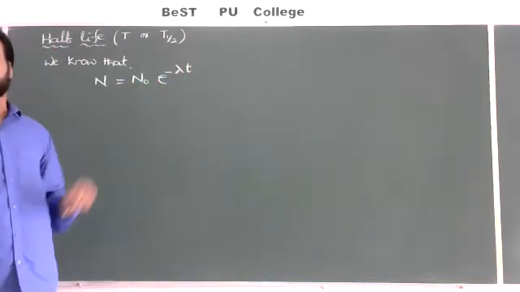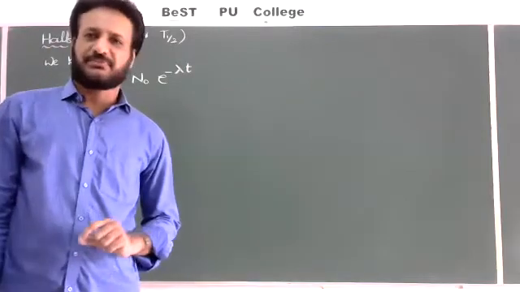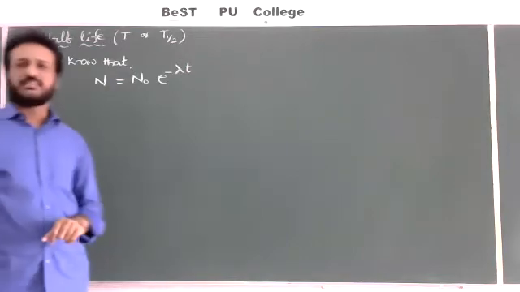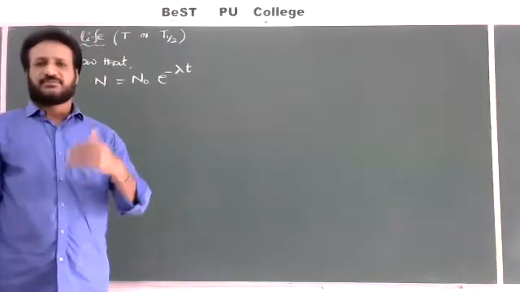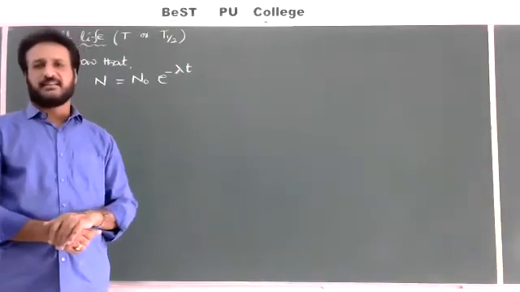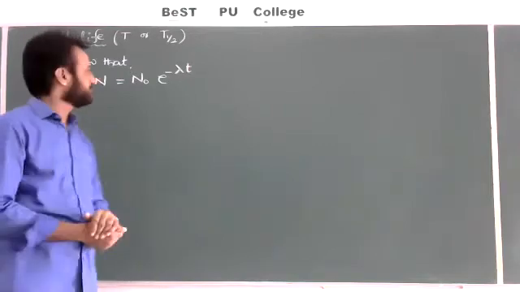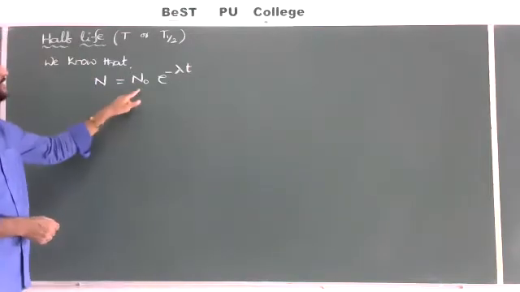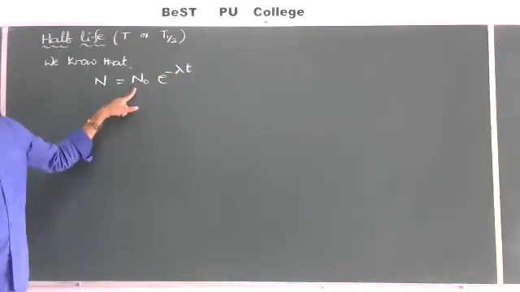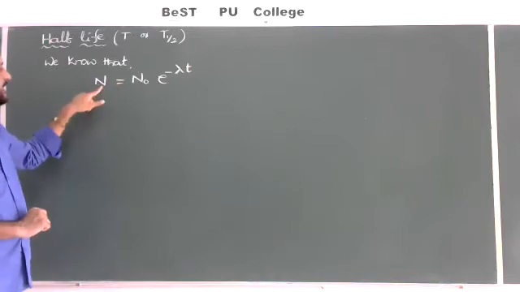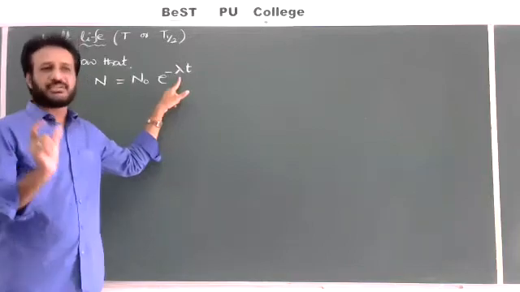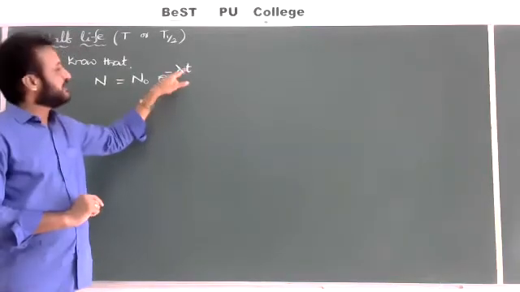Yesterday I have derived this formula for 5 marks. Important question for 5 marks. N is equal to, still if you have any doubts in this derivation, and we are going to upload the videos in YouTube, just pause or may go through the material and once again practice that one. N is equal to N naught into e power minus lambda into t. Here N naught means original number of atoms, initial number of atoms, and N number of remaining atoms in the sample, and lambda disintegration constant or decay constant, and t is equal time.